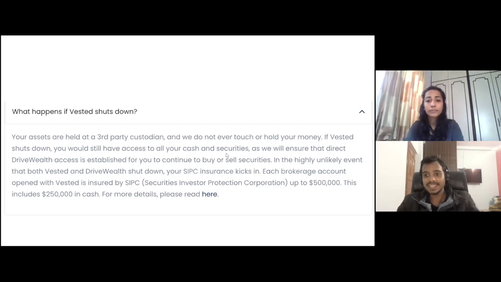But what happens in the case that both Vested and Drive Wealth shut down, right? That can also be the worst case. What if both of these shut down? In that case also you have insurance here. You have the Securities Investor Protection Corporation, that is SIPC, so you are insured by them. The amount insured here is like $5 lakh. So that's a lot of amount, right? Because you will not be investing this much money in the US stock market. Most retail investors would not be investing this much money.